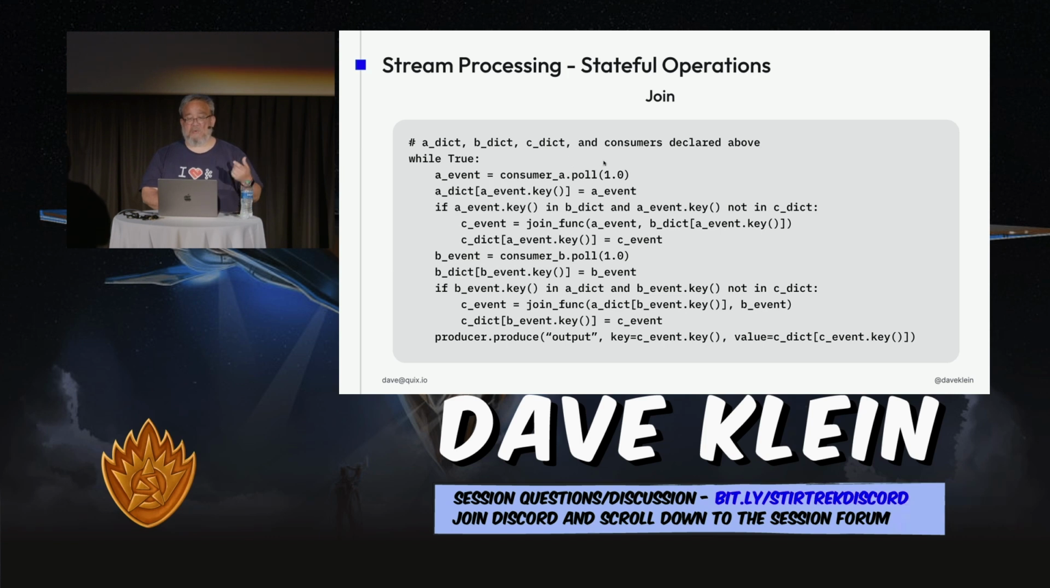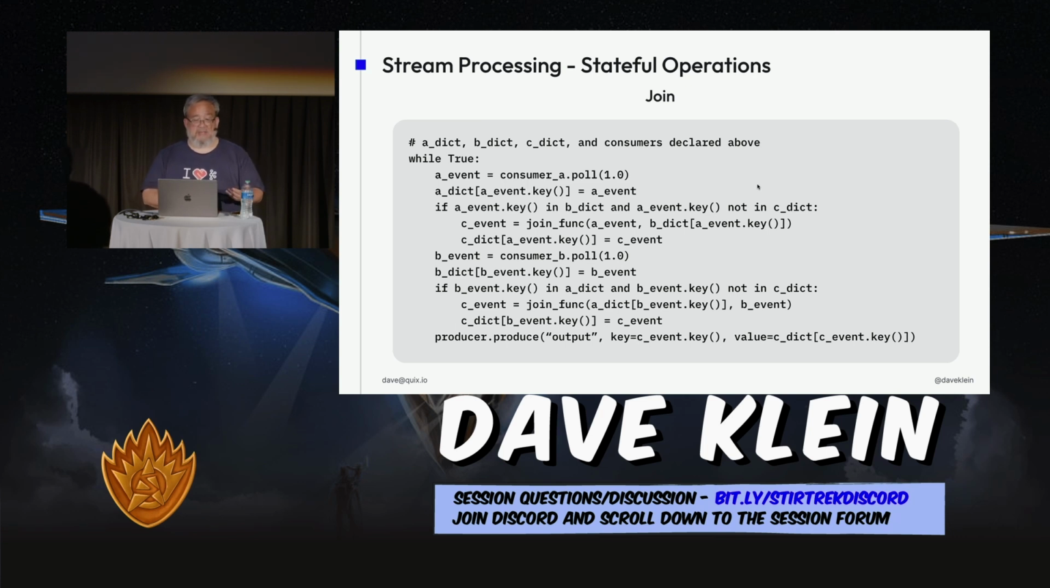We could actually do this with one consumer subscribed to the two topics, but it was clearer in the code to do it this way, I thought. So we're going to start in our loop. We're first going to call consumer A. It's going to call its poll, and we're going to get an event from that. We're first going to add it to the A dictionary to make sure it is there for future use. And then we're going to check to see if that key is already in the B dictionary, and if it's not in the C dictionary. The C dictionary is going to be our target dictionary.